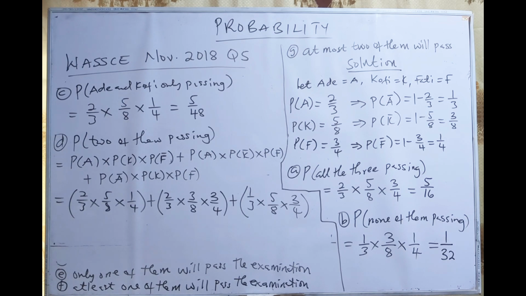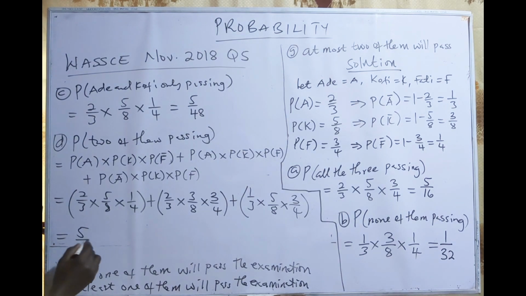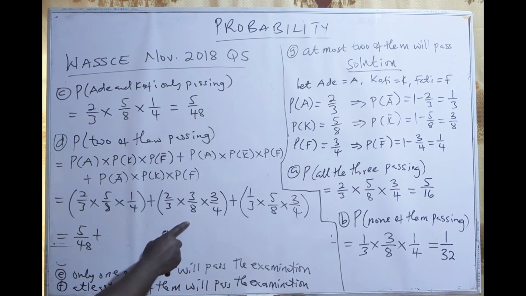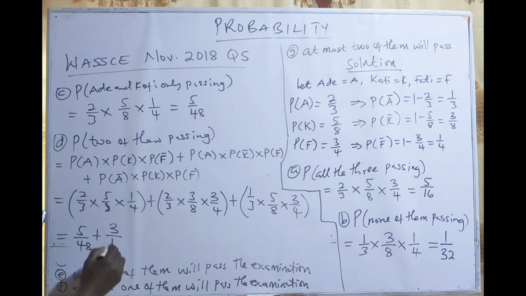2/3 times 5/8 times 1/4 will give us 5/48. So 5/48 plus, so we have 2/3 times 3/8 times 3/4, and that will give us 3/16. 3/16